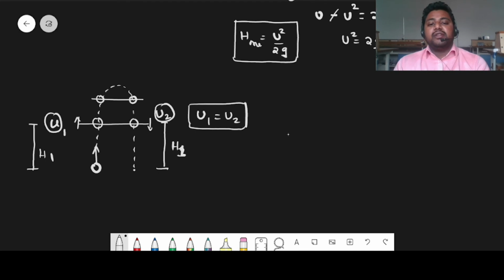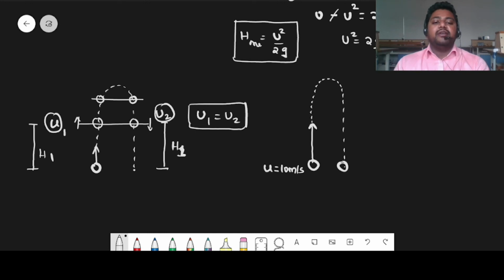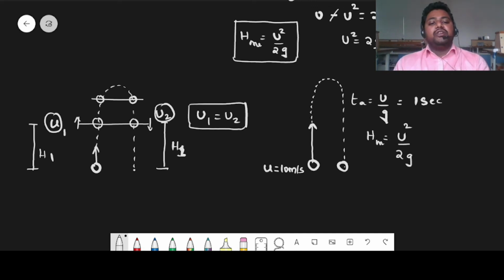Now, they might ask you to find what is the distance traveled in nth second. Let's say an object's initial velocity is 10 meter per second, thrown in upward direction. The time it is going to reach the maximum height is going to be u by g, that means 1 second. This is your time of ascent. Now, the maximum height you can write as u square by 2g, which is 100 divided by 2 into 10, which is going to be 5. 5 meters is the maximum height that it is traveling.